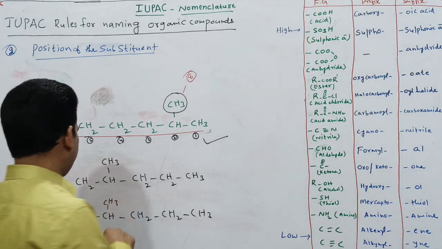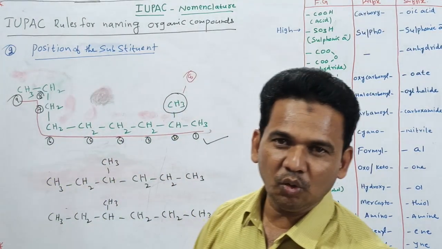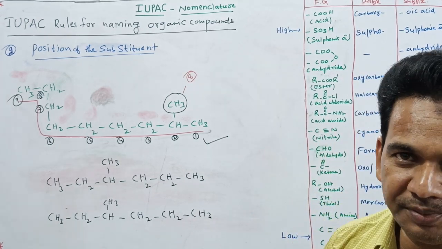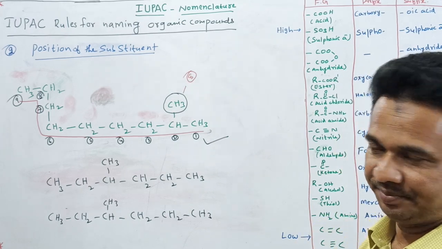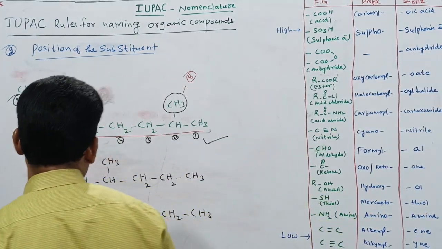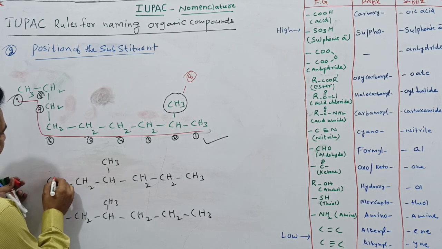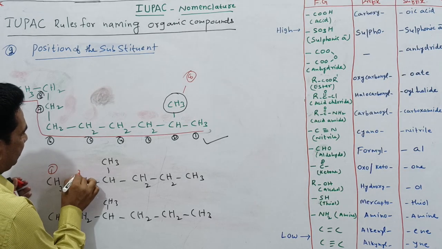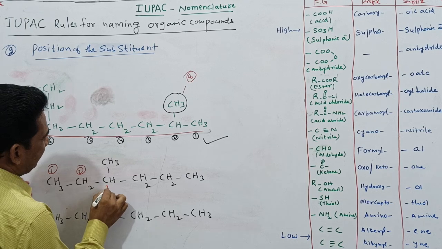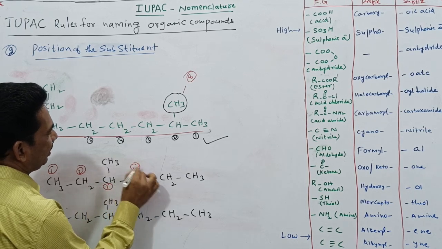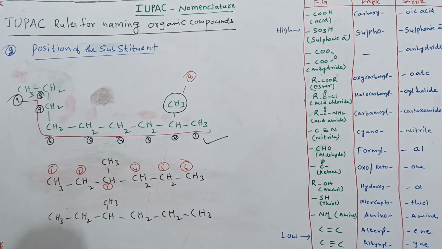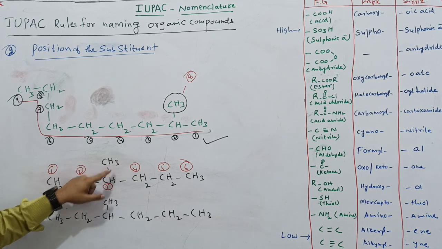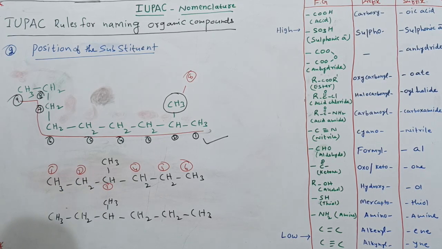Now when I am fixing the position for the substituent, what I told, what should we observe? We have to observe the substituent near to which end. For example, if I give the numbering from this side, this is 1, 2, this is the 3, this is the 4, 5, 6. Now see, the substituent is coming at which position? Third position.